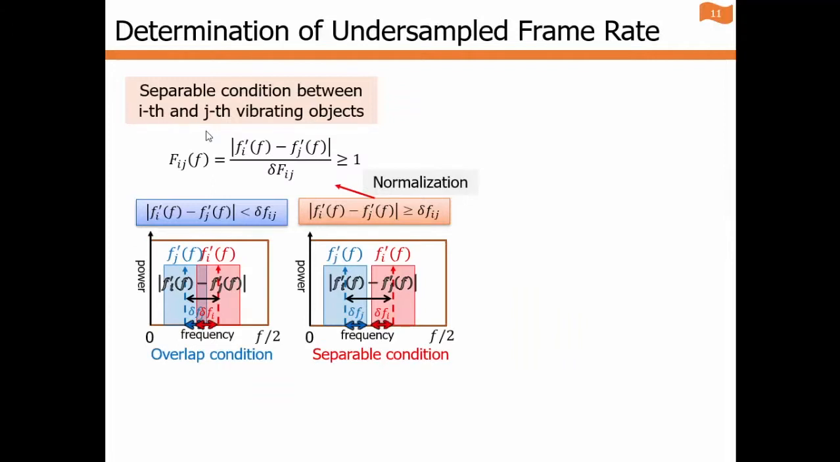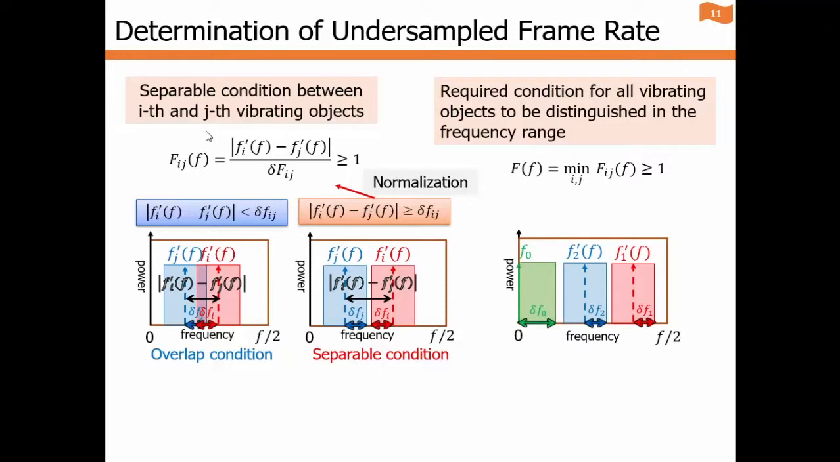And this equation shows the separable condition between two ranges of vibration source. When the difference of each center frequency is larger than the sum of each frequency margin, two apparent frequency bands are separable. And the above condition means the separable condition is normalized. And this condition shows all apparent frequency bands are separable.